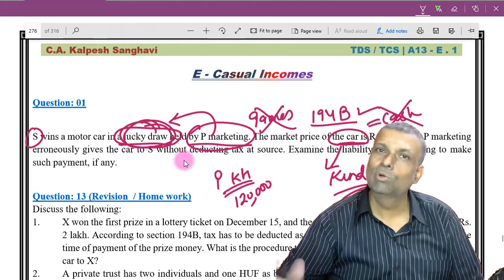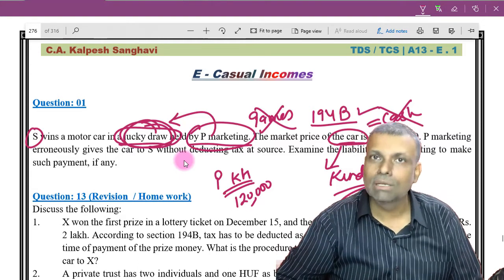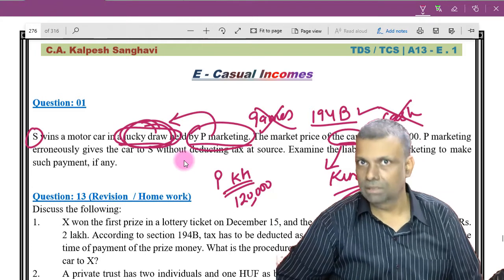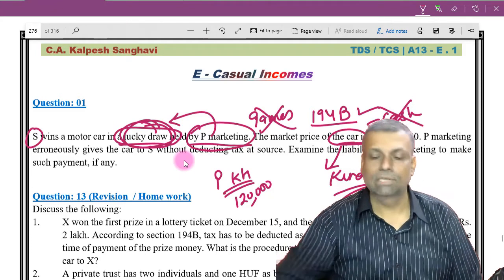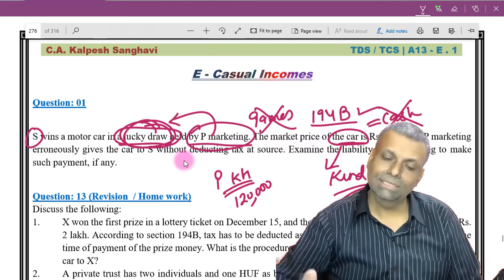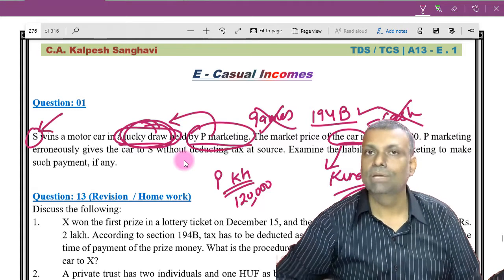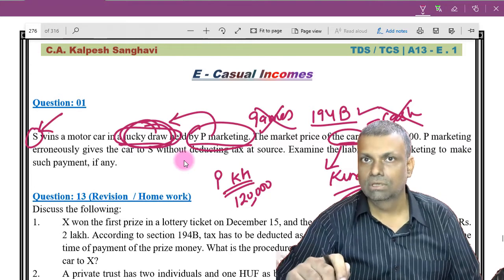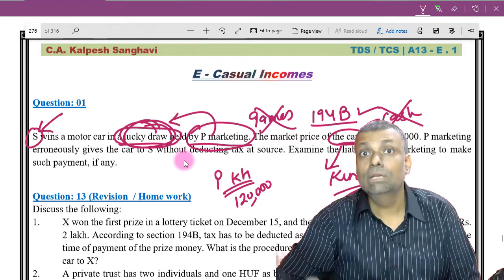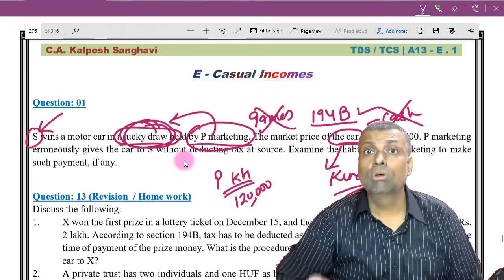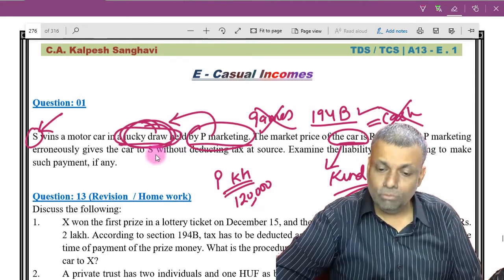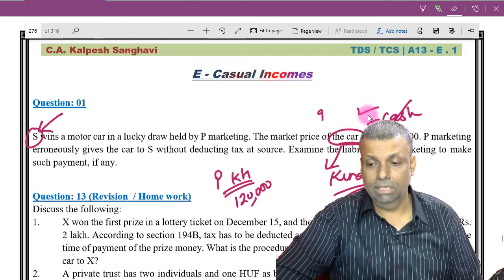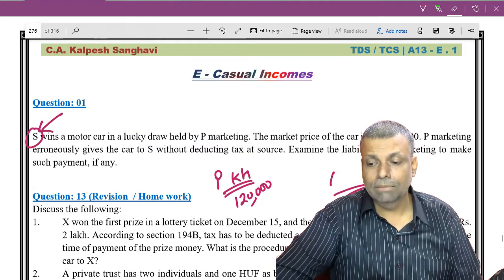Okay, so I am going to give you a credit also for that particular money. But you have to pay me separately. So you have to ensure that the payment of taxes has been made. Or else you tell that gentleman, Mr. S, and tell him that you pay your tax first of all 1,20,000 if you don't want to give me. Basically, you have to ensure that there is no loss of revenue to the government. This small little exercise you have to do between the payer and the payee, so that the transaction can be implemented.